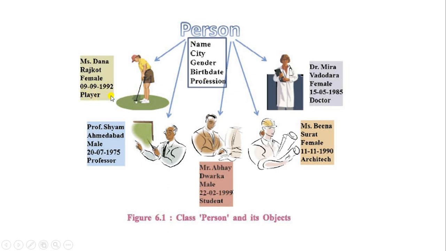In the same way different persons are there. So these are the objects and person is the class, and these are the attributes. These are the same attributes for all the objects, and the value is just changed.